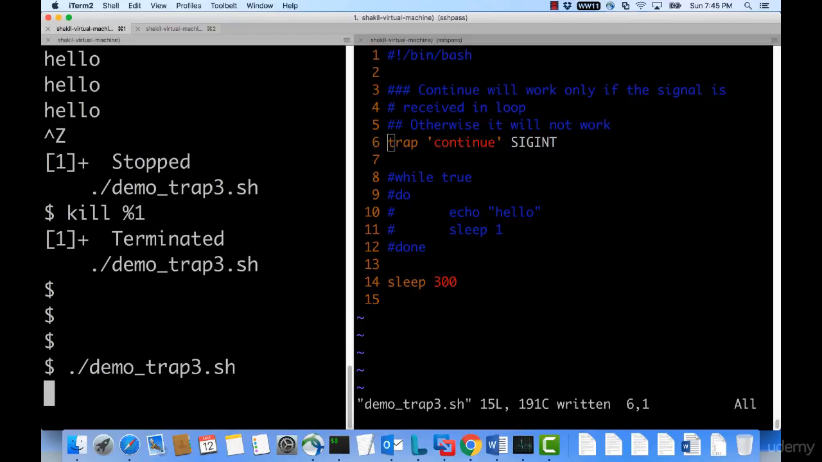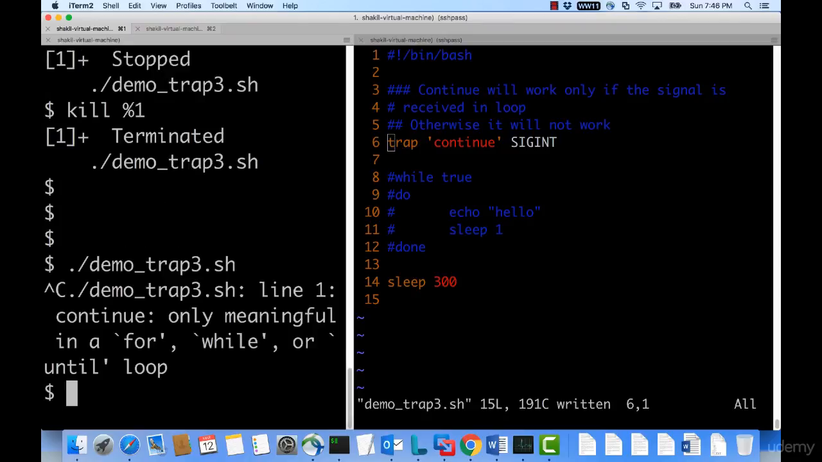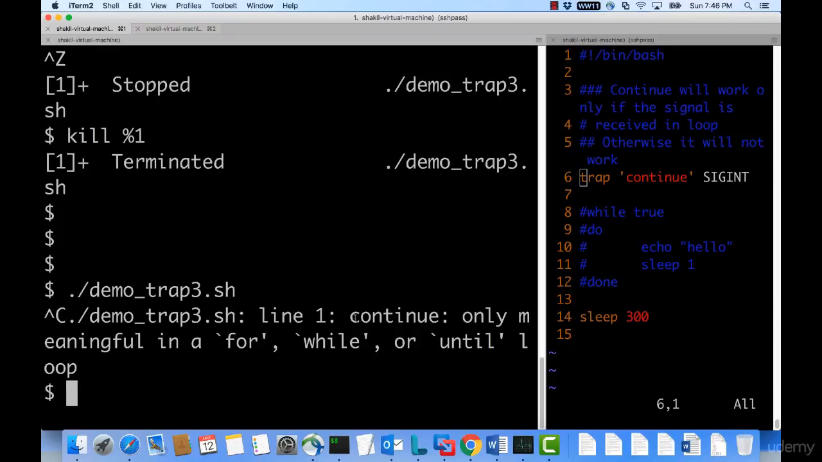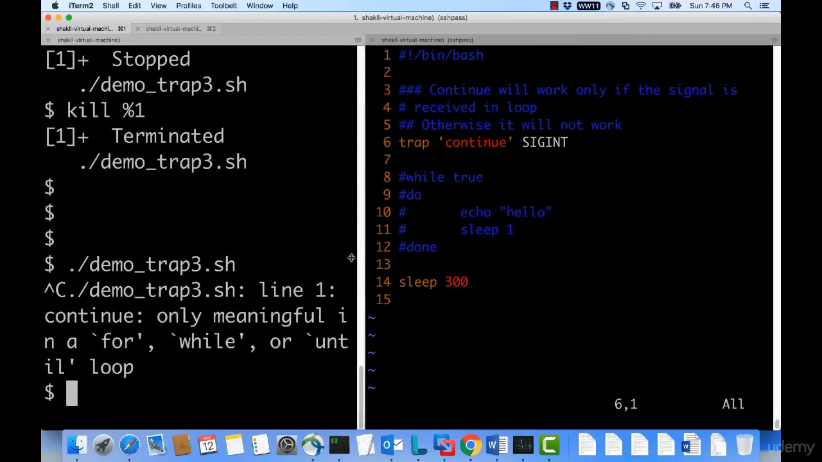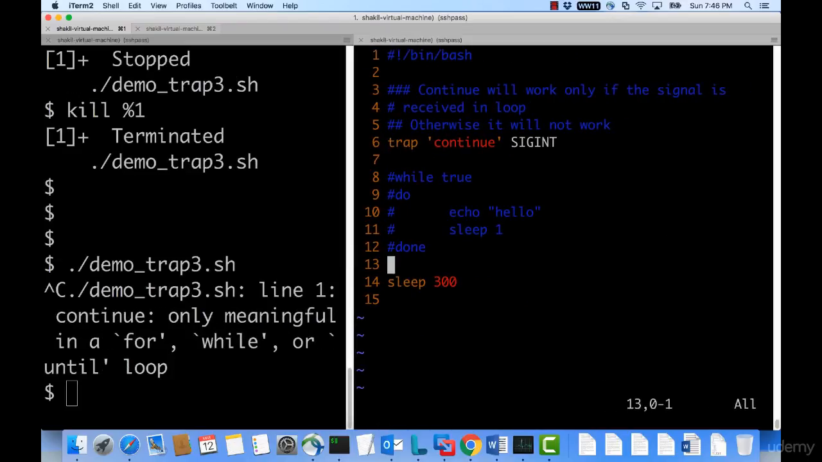If I run this process, it is just sleeping for 300 seconds. Now press Ctrl C. You see the message says continue only meaningful in a for, while or until loop. So here it will not work. You have to ensure that when you are putting a continue, where exactly you put it makes sense.